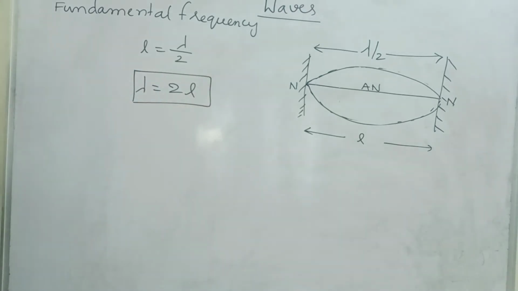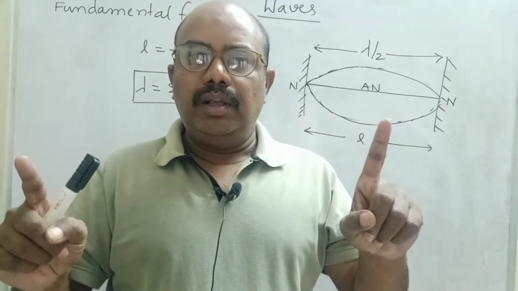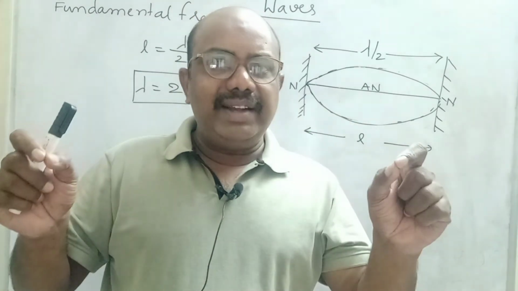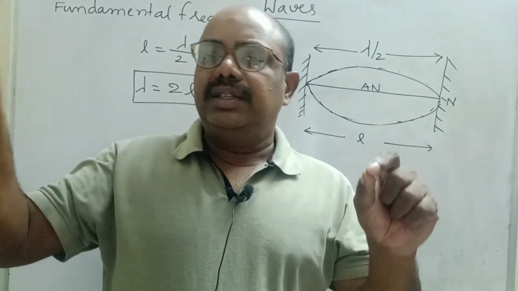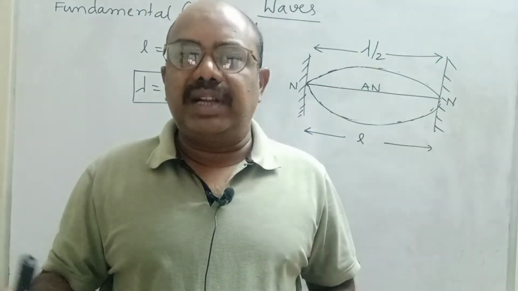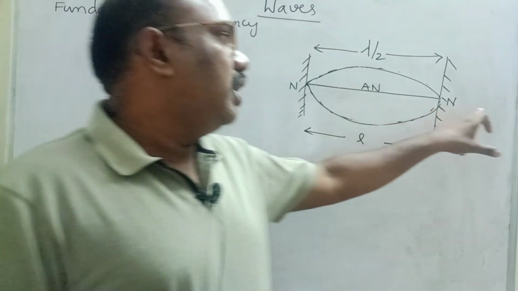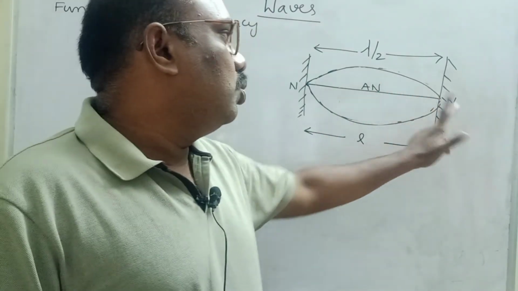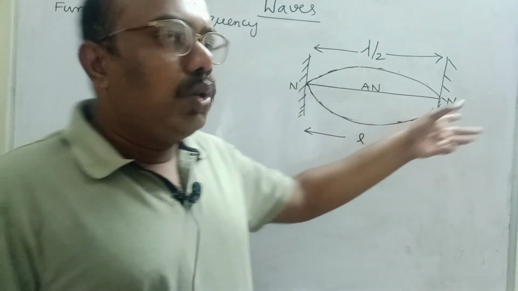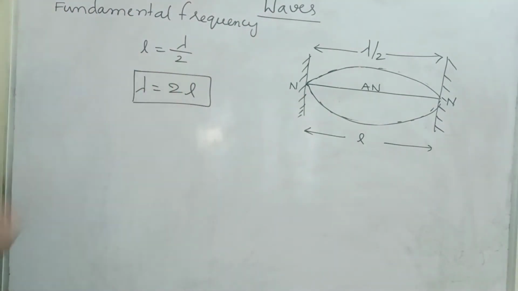Wavelength means the distance between two successive points in the same phase. Example: the distance between two successive crests, or between two successive troughs. This is half of the wavelength. Why? Because here is an antinode and one more antinode comes here. The distance between two nodes or two antinodes is only half of the wavelength. That means two loops make one lambda.